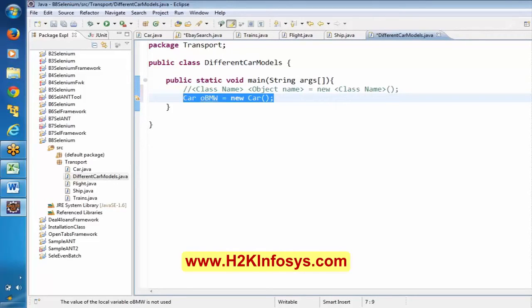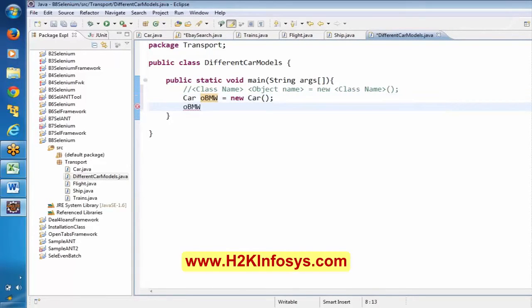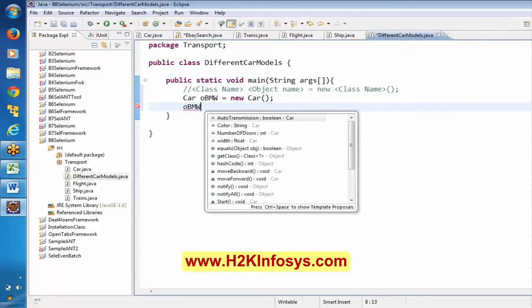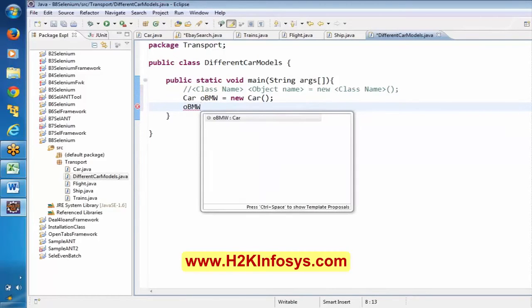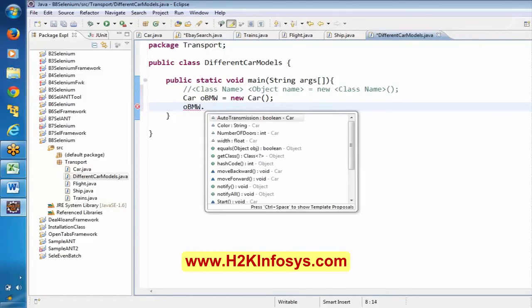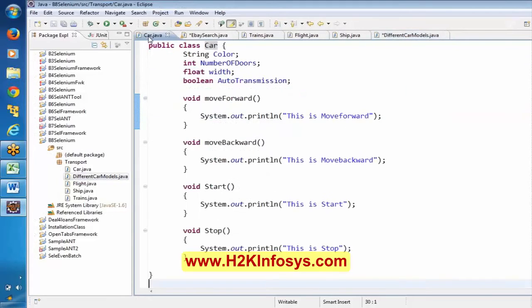Now everyone observe here, OBMW. If I keep a dot over here, you can find this auto transmission. Can you see this auto transmission? And it is saying Boolean. If you go to this particular car class, can you see auto transmission, width, number of doors, color?